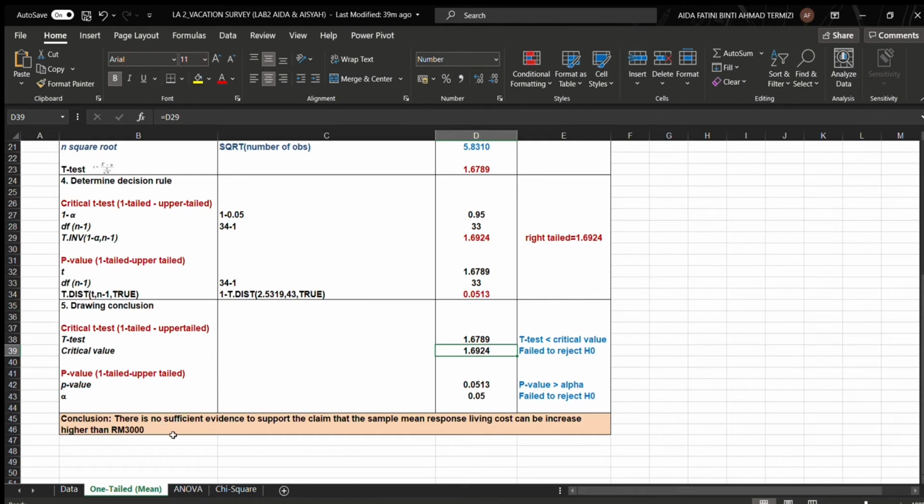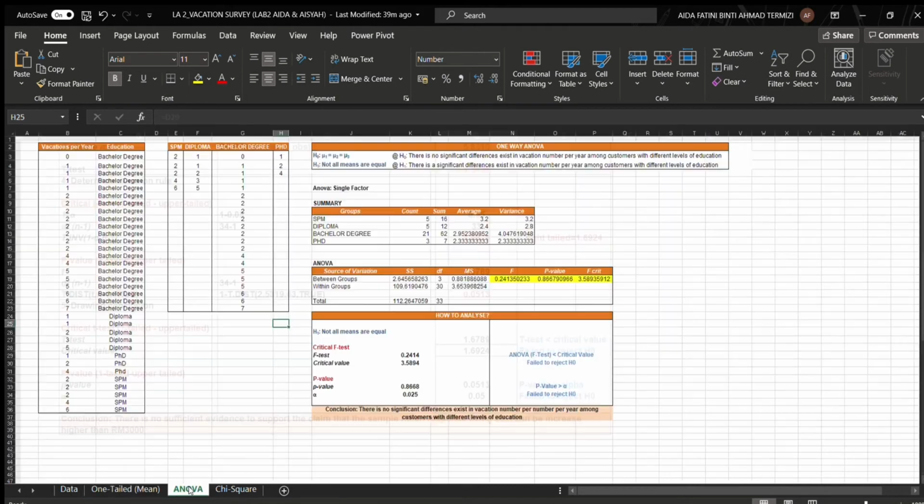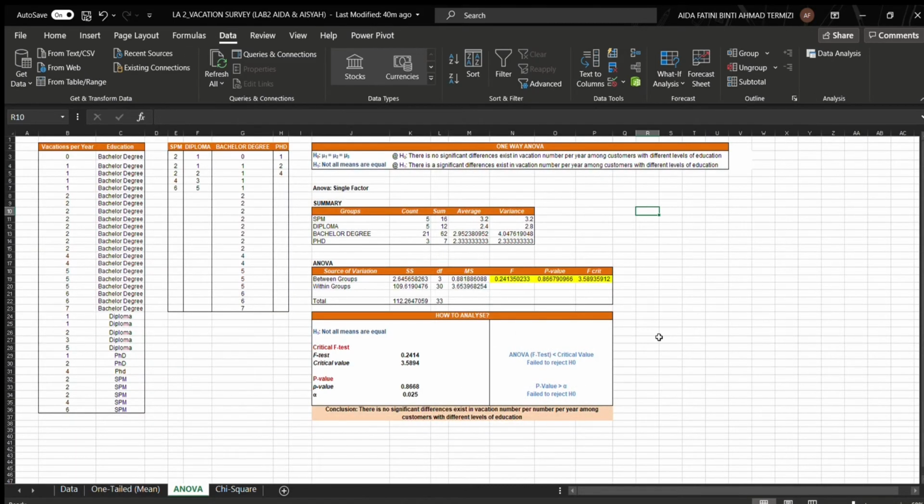Okay, for the conclusion, there is no sufficient evidence to support the claim that the sample mean response living cost can be increased higher than 3,000 ringgit. Okay, now we will proceed with the second question, which is ANOVA. Firstly, we need to arrange the vacation per year and education level, and then we will get the result.